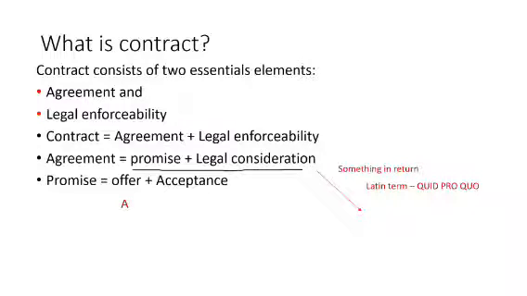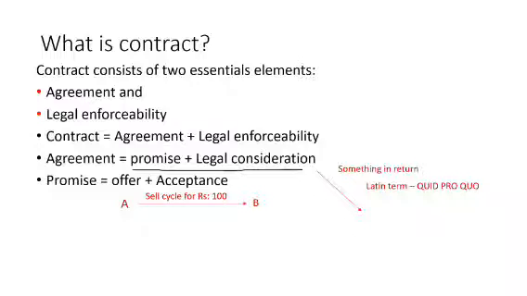Let us take the example now. A is selling a cycle for ₹100 to B. Now, can A simply sell to B? If I say something like A is selling a cycle to B, then it does not make a proper sentence.